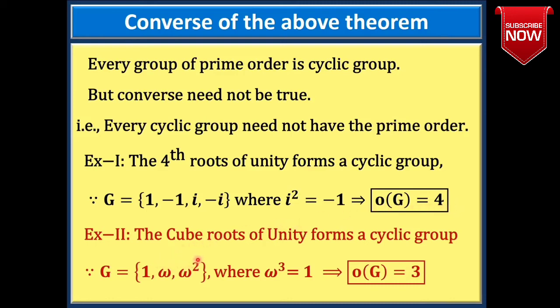Example 2. The cube roots of unity form a cyclic group with respect to multiplication. Since G is equal to 1, omega, omega square, where omega cube is 1, that gives order of G is equal to 3. Here 3 is a prime number. In both examples, G is a cyclic group but having different orders. Hence, I conclude that the order of a cyclic group need not be prime.